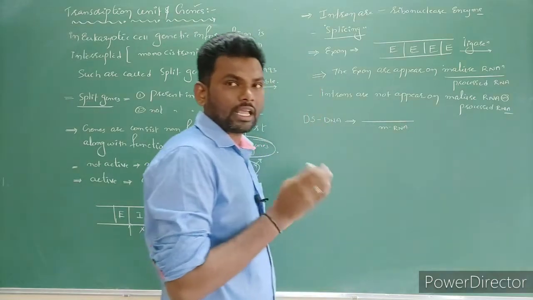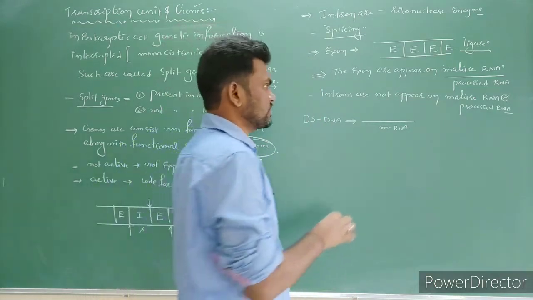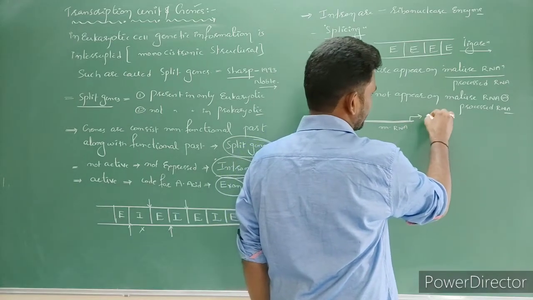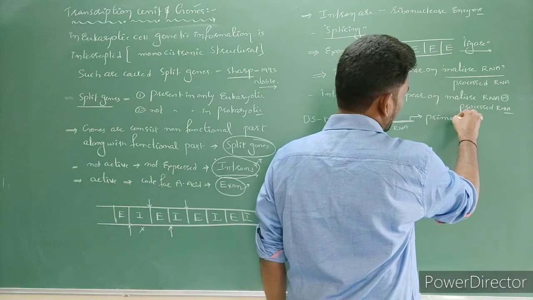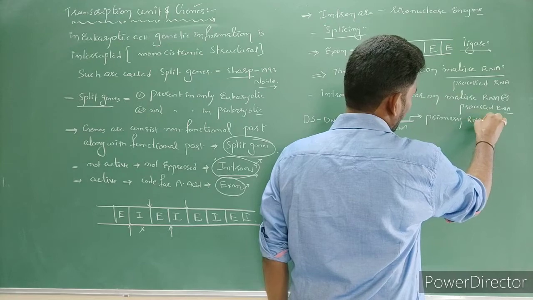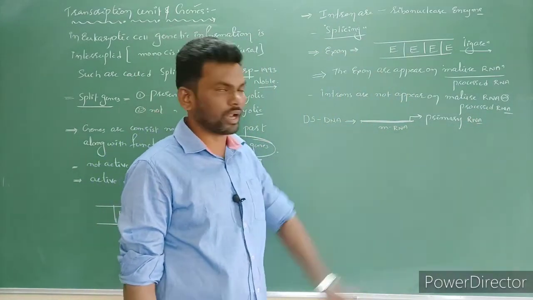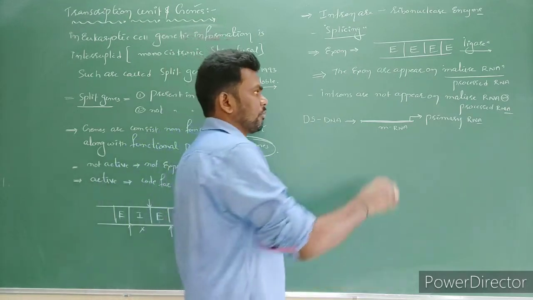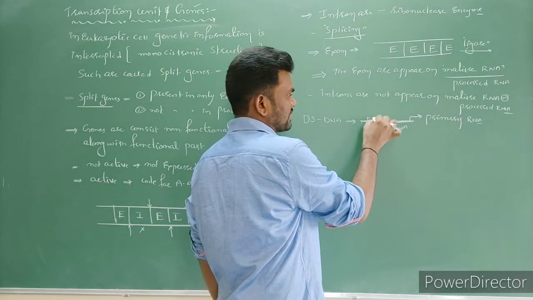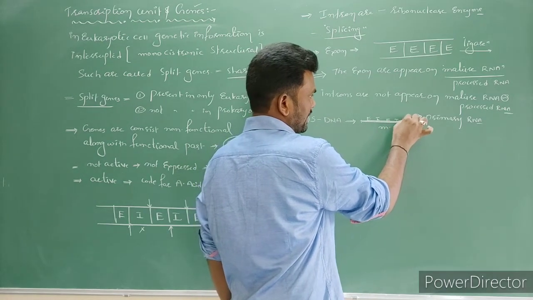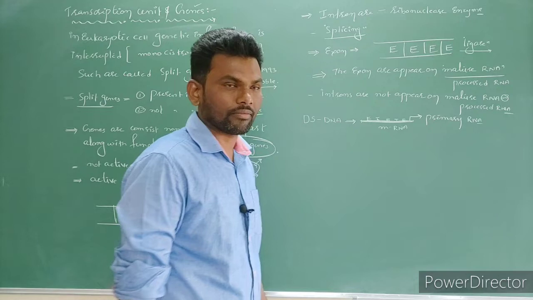In eukaryotic cells, the first formation of mRNA is called primary mRNA. It is a combination of exons and introns.